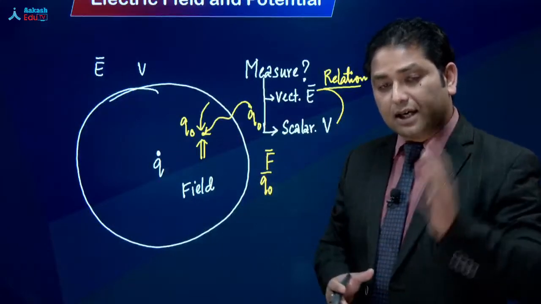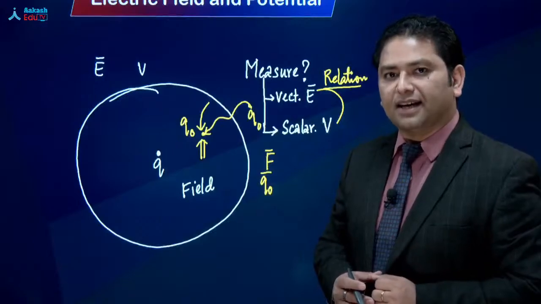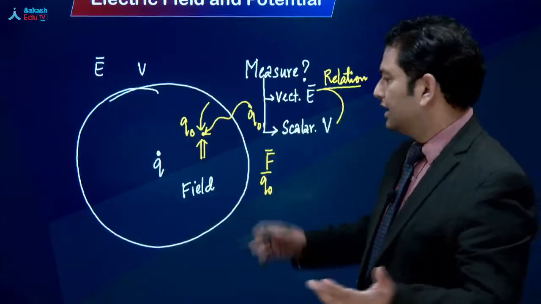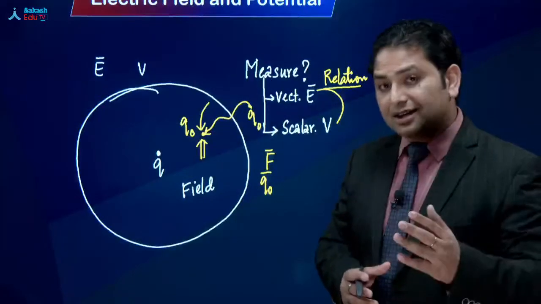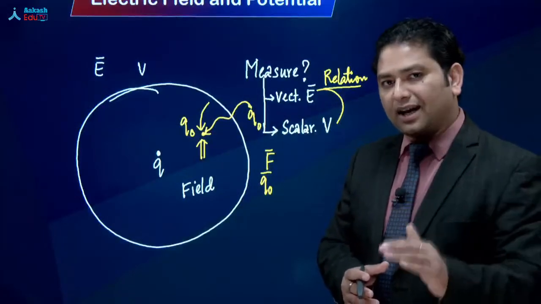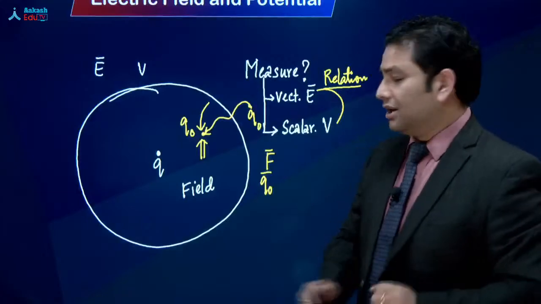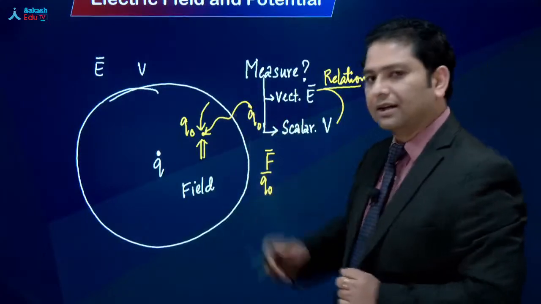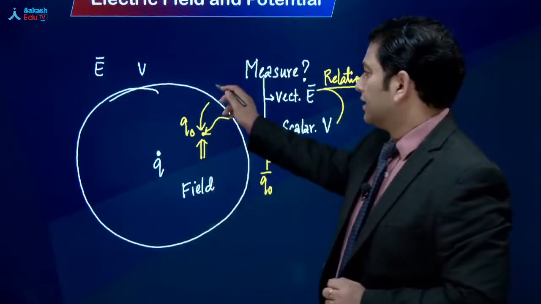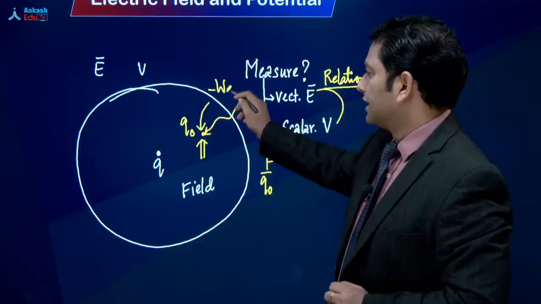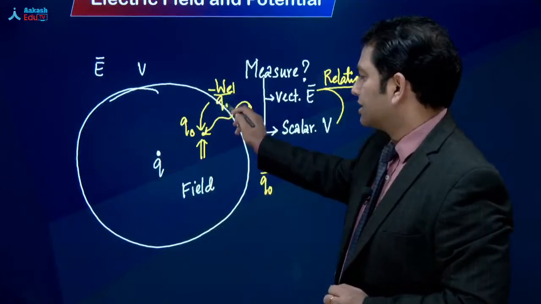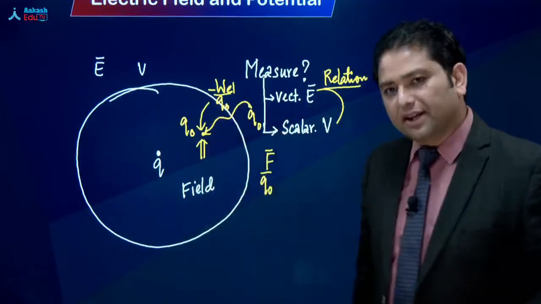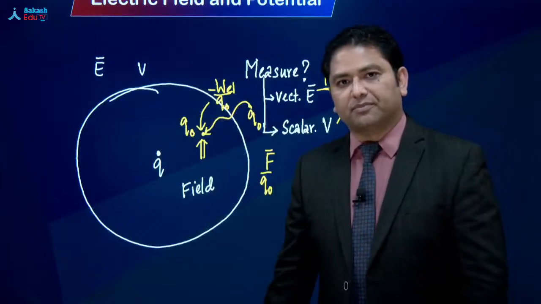But अगर मुझे potential measure करना है, if I have to measure the potential, I need to create a displacement. और कहाँ से? Infinity से. Why? By definition. और infinity से यहाँ तक we bring the charge, the negative of the work done by electric force per unit test charge will define the potential at this given point.